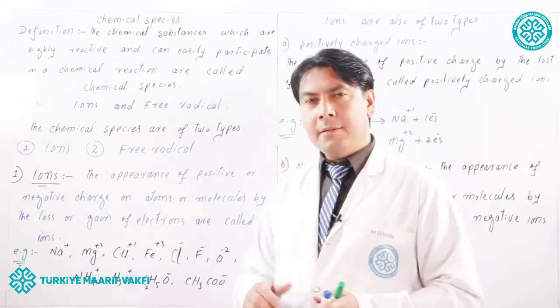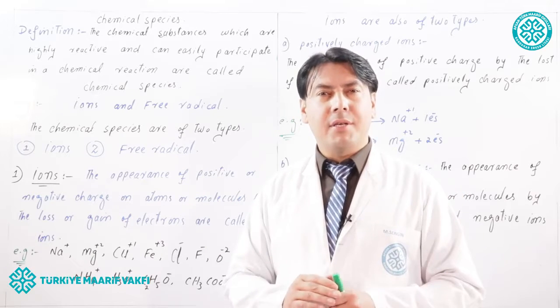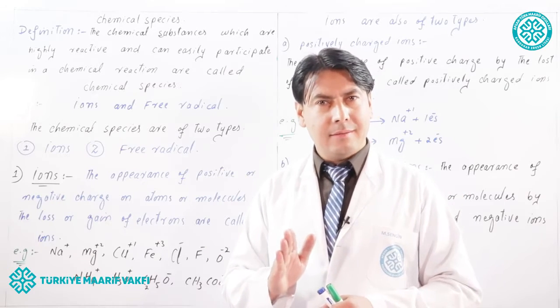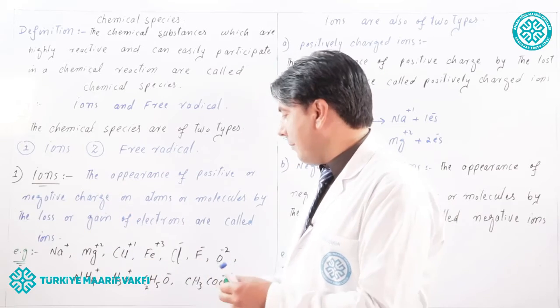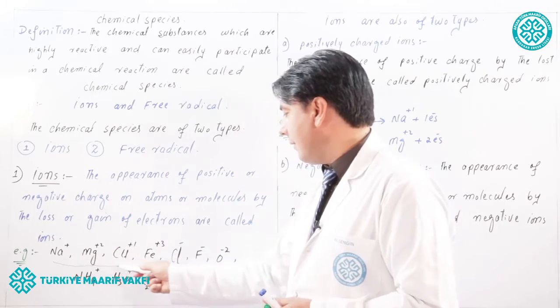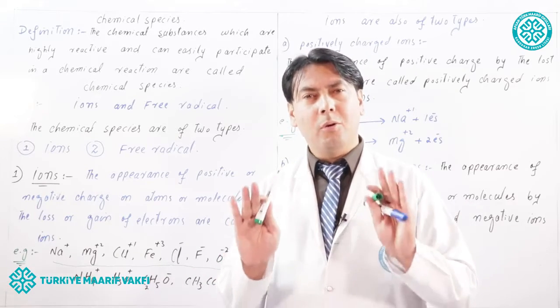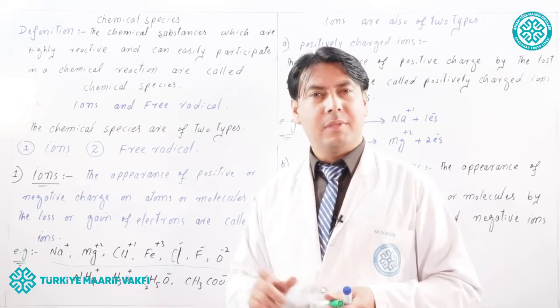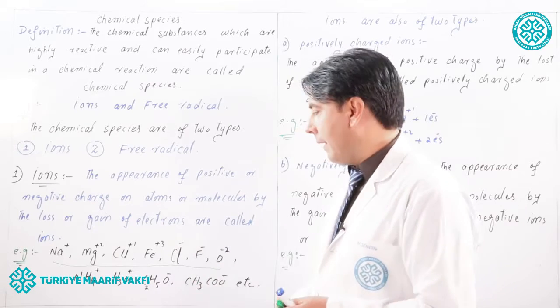Those ions which are made of single atoms are generally known as simple ions. These all are simple ions because they are made up of only one atom.